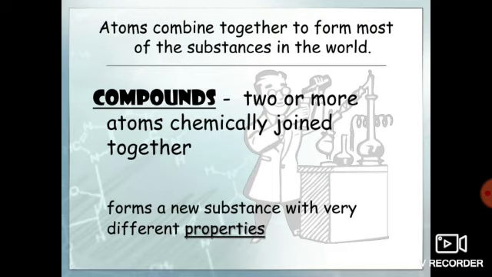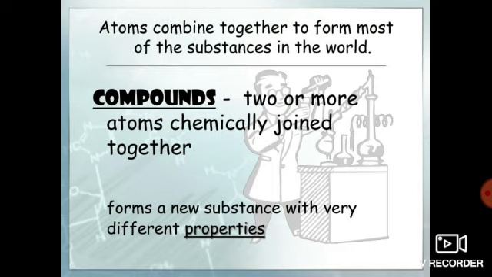Now just think, can compounds be separated by means of chemical action, heat or electricity? Obviously, because they are made up of elements. When a compound is broken down, it breaks into its constituent elements. But why are we not able to break down elements? Because elements are made up of the same type of atoms, which have the same atomic number. But compounds are made up of two or more elements.